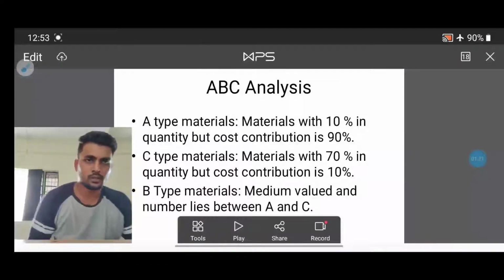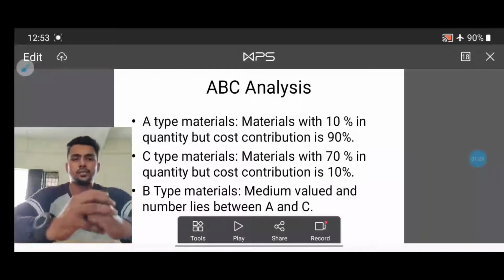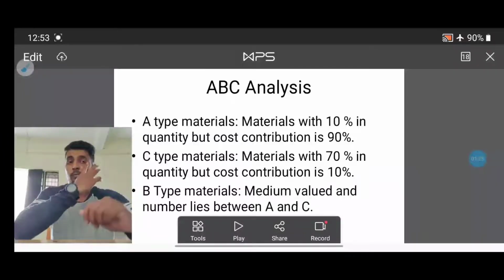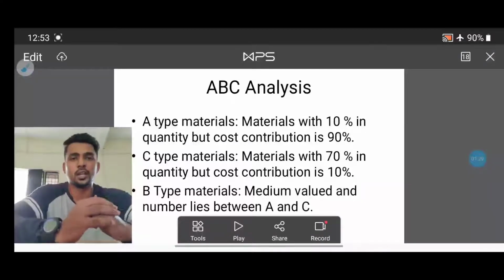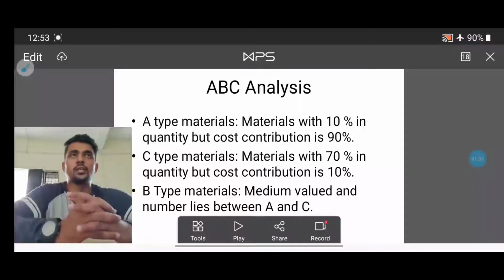Today we're going to discuss ABC analysis. First, what is meant by ABC analysis? I'll give a small definition. ABC analysis is an approach for classifying inventory items based on the items' consumption values. Consumption value is the total value of an item consumed over a specified time period, for example, a year.